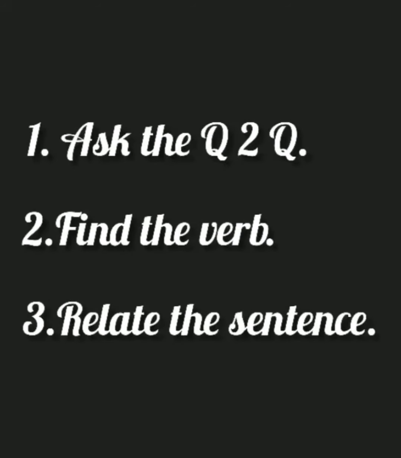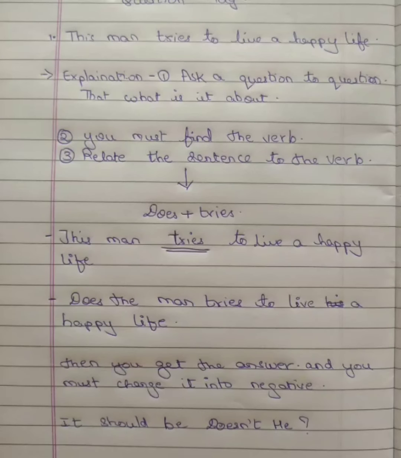Okay, so when we go through these 3 points, we'll definitely get a word which is does. Like when we are asking a question to the statement, this man tries to live a happy life, when we are reforming this statement into a question, we'll be getting another question which is, does the man try to live a happy life?